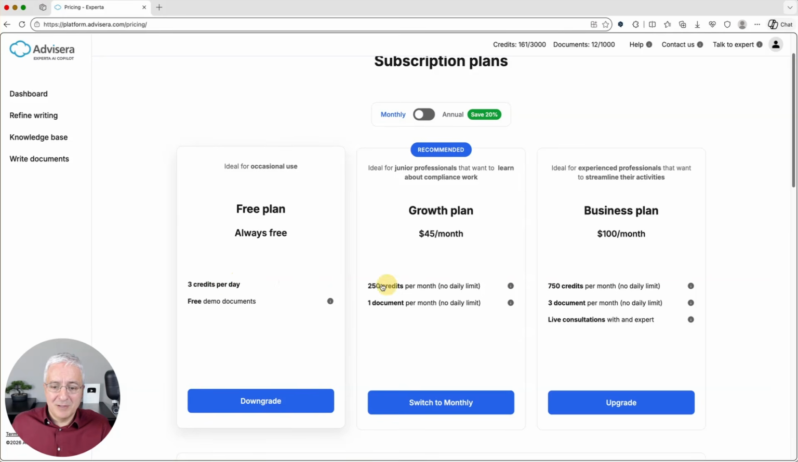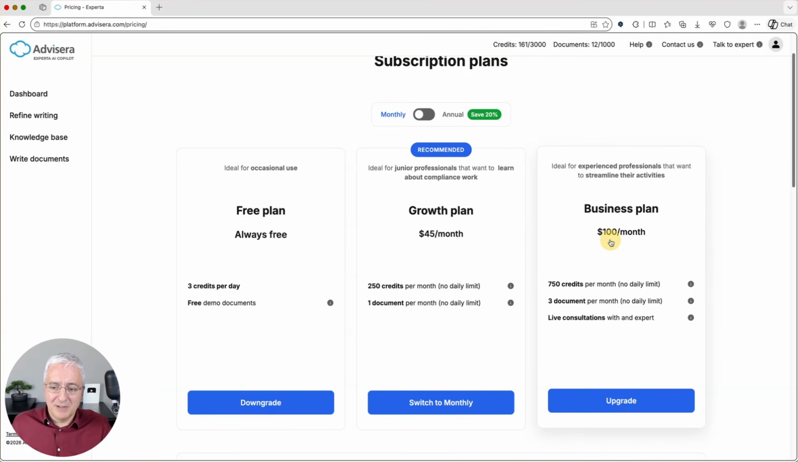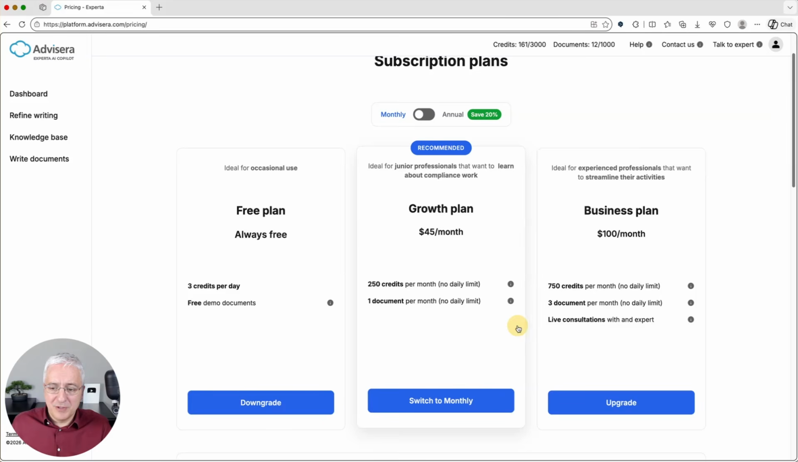If you want to ask more questions, then you can switch to these other plans. This growth plan enables you to ask 250 questions per month without any daily limit, and this business plan enables you to ask much more, 750 questions per month, also with no daily limit. Of course, there are also some other features which you can use in Experta, especially creating documents, but I'll explain these features in another video. You can also see the link in the description below.